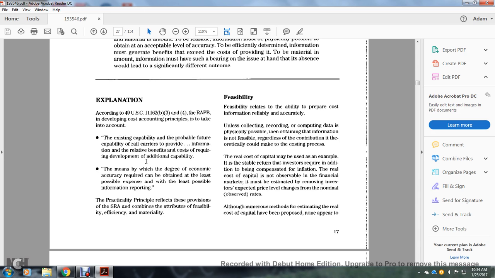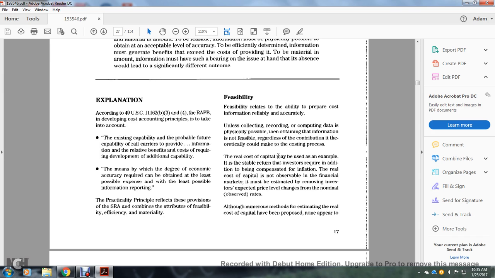The practicality principle reflects the provision of the Standalone Railroad Accounting, or sorry, the SRA, which combines the attributes of feasibility, efficiency and materiality. Feasibility relates to the ability to prepare the cost information reliably and accurately, unless collecting and computing data is a physical impossibility. Obtaining the information is then not feasible, regarding the contribution it theoretically could make to the